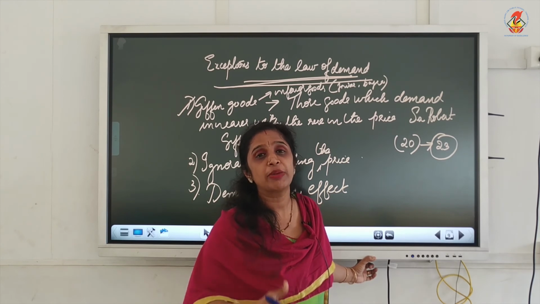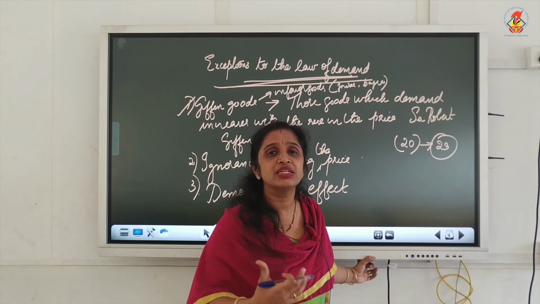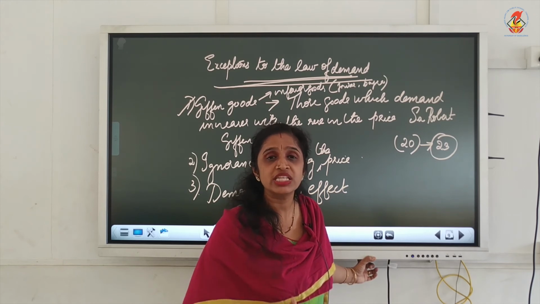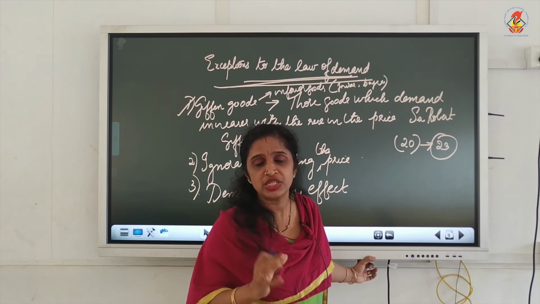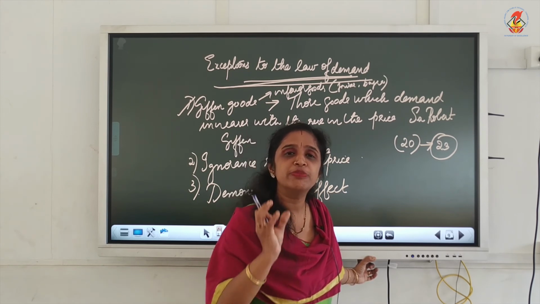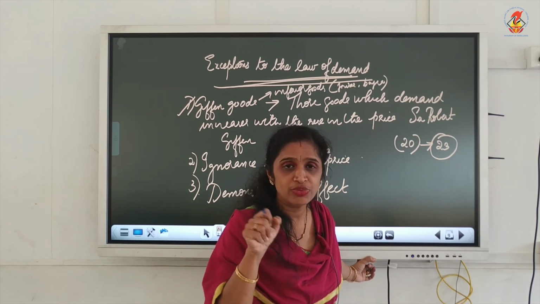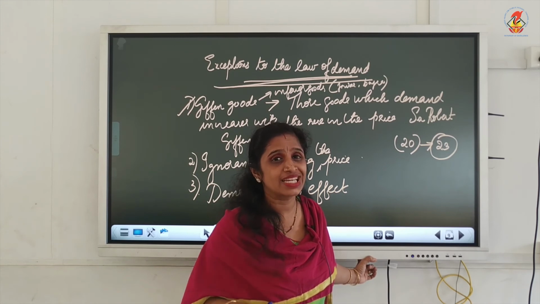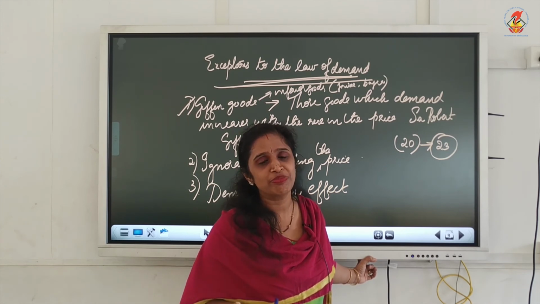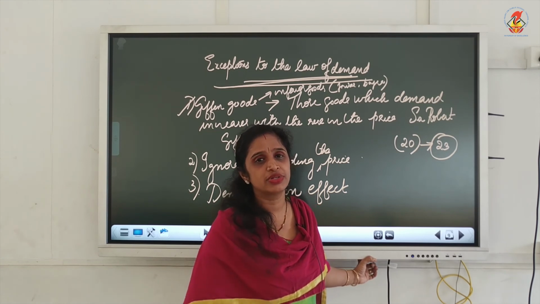As a member of the family increases, demand for bajra increases, even though its price has increased from 20 to 23, because they don't have any other option. That is why for different goods, when the price increases, demand keeps on increasing. Does the law of demand work here? No. As per the law of demand, when the price increases, demand should decrease. Here the law is not working, because these are different goods. Different goods means inferior goods.